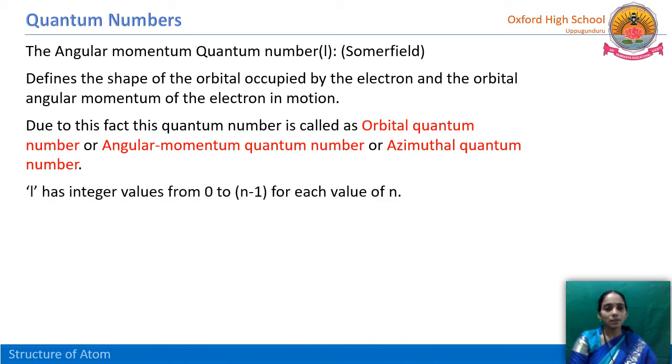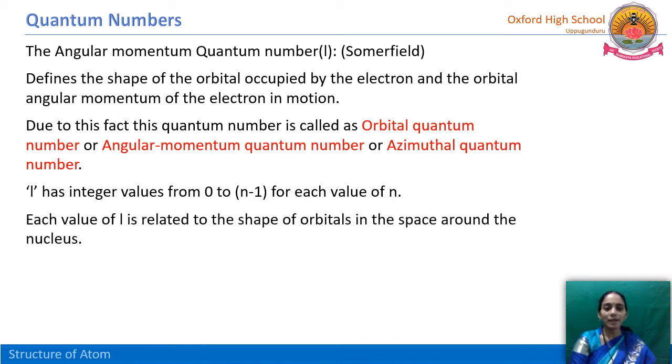L, the angular momentum quantum number, has integer values, that means including 0. So 0 to n minus 1 for each n value. How to calculate the L value? If we know the principal quantum number n, we can easily calculate it by the formula n minus 1. Each value of L is related to the shape of the orbital in the space around the nucleus.